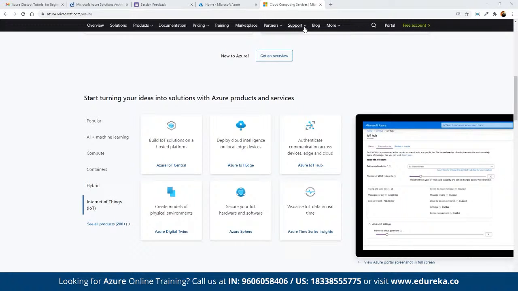So let's do one thing. Let's log into the portal. So once we have successfully logged in, we can click on portal. Good evening, Kashyap. Good to see you back. So once we are done with the sign up, we can click on the portal option just beside the free account here, and we would be able to log in.